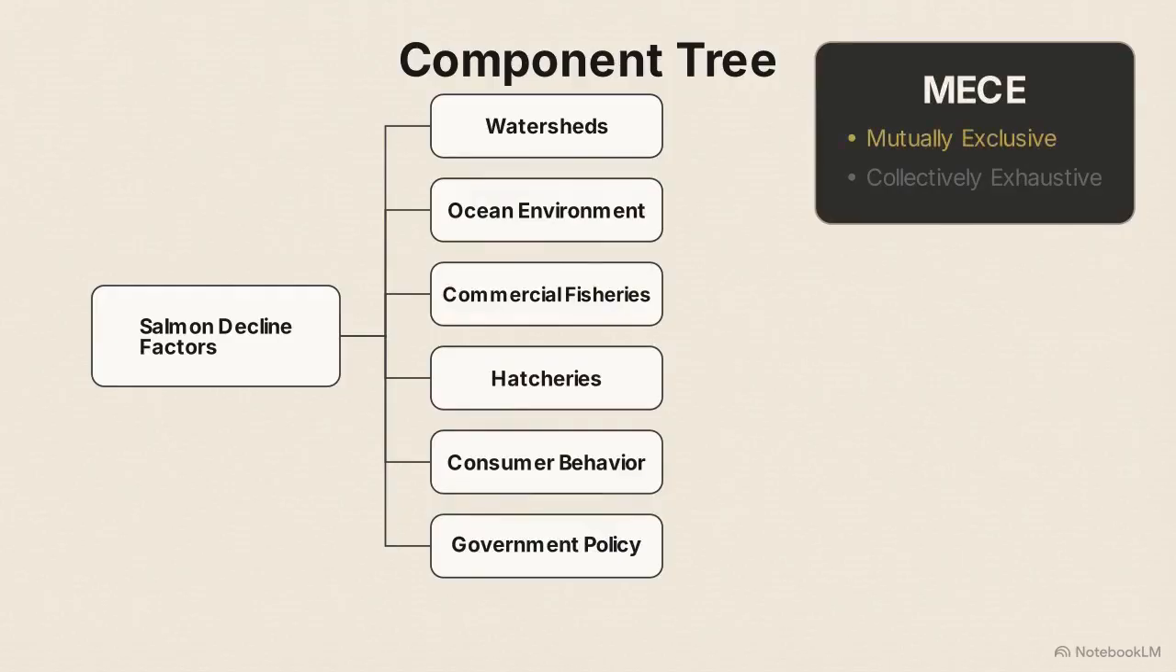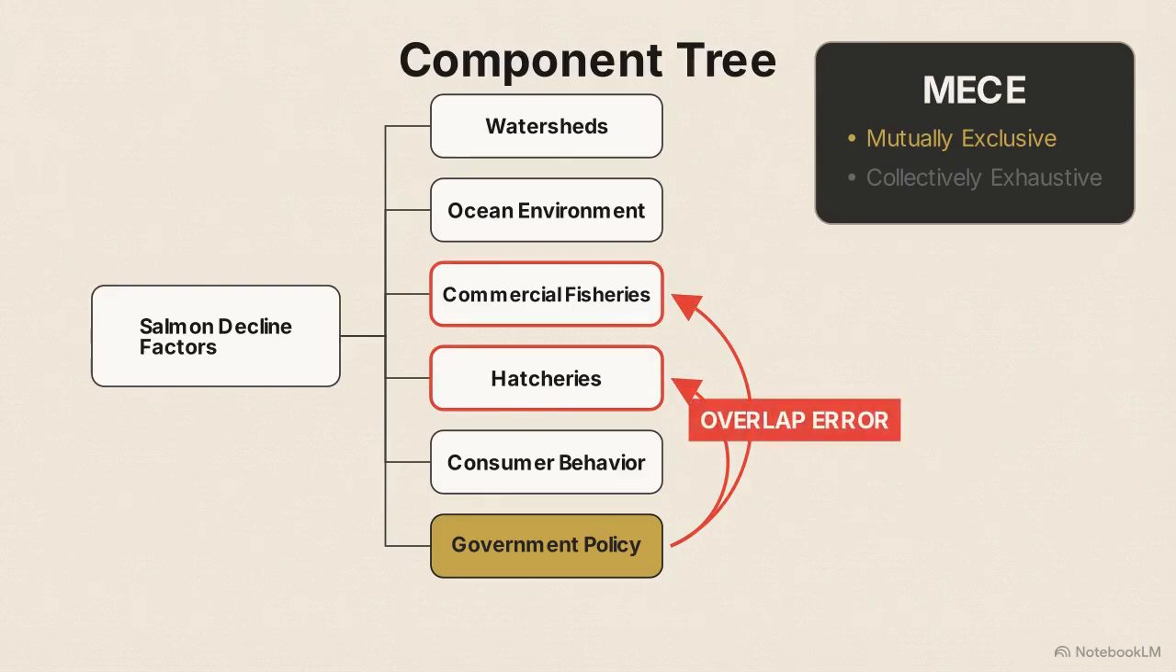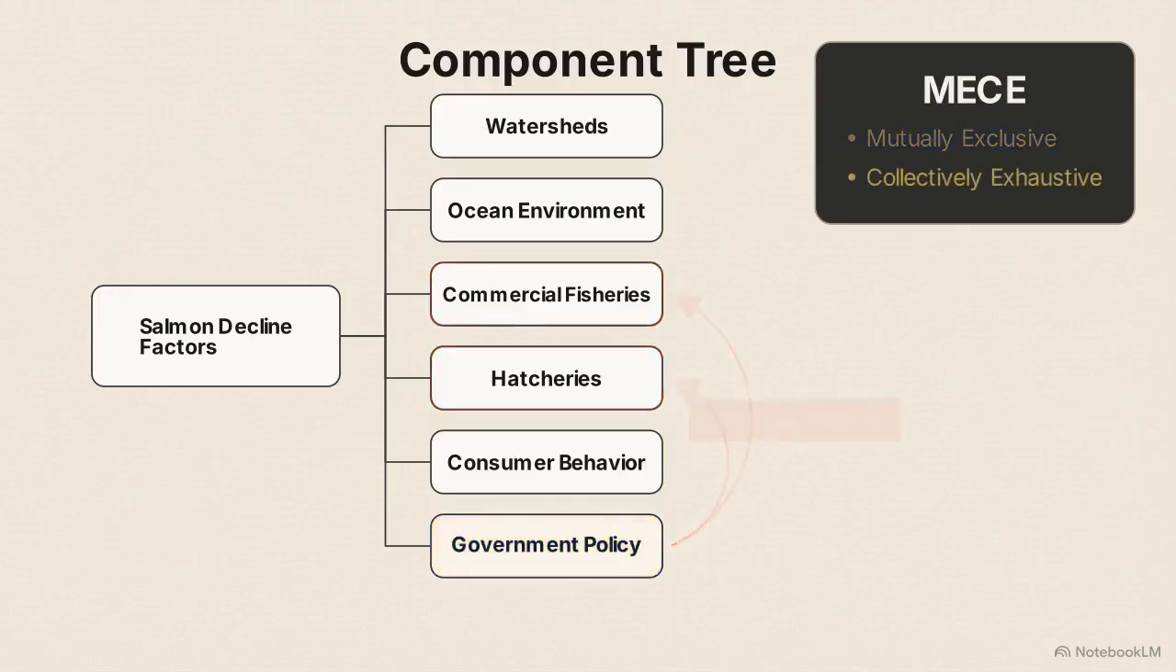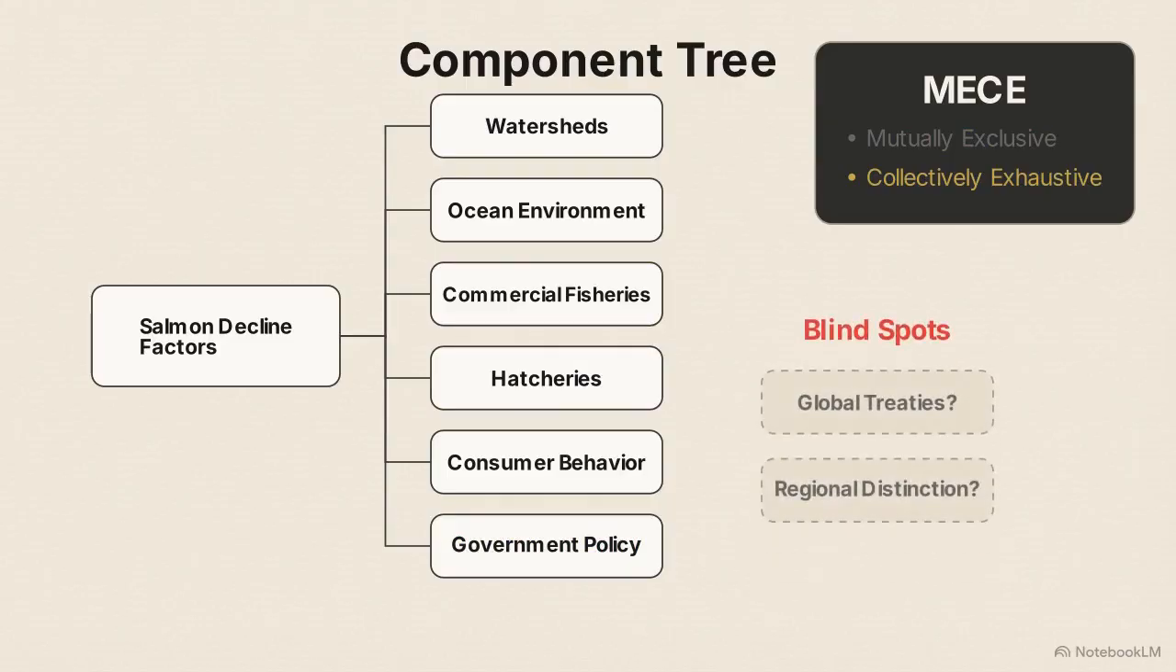This gives us a landscape, but it fails the MECE constraint. MECE requires branches to be mutually exclusive, meaning no overlapping variables. Look closely at the government policy branch. Government policy regulates commercial fisheries and manages hatcheries. By placing it as an independent branch alongside things it controls, we create overlaps. MECE also requires the tree to be collectively exhaustive. The branches combined must encompass 100% of the problem space, ensuring no blind spots remain.